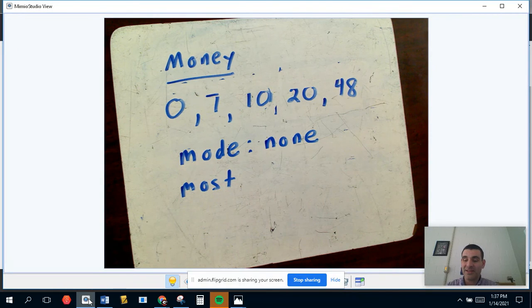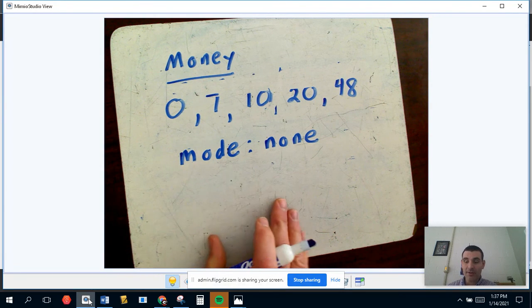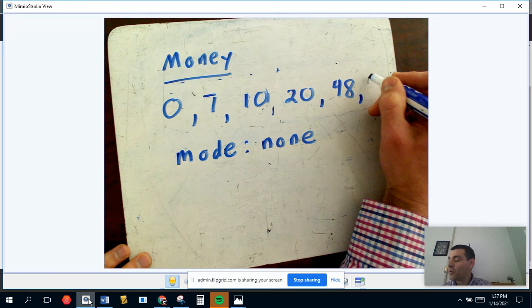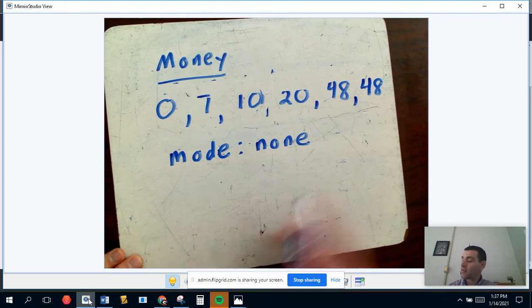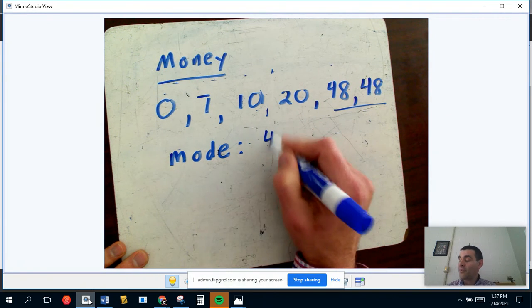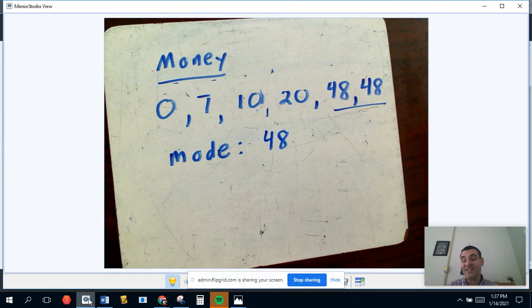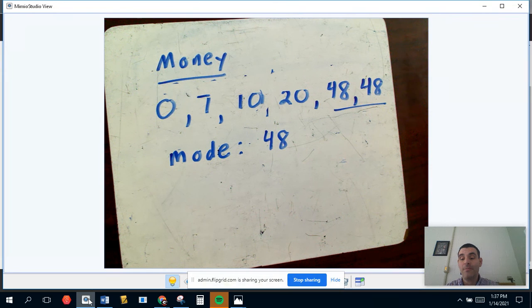Occasionally, you'll find a book that says that they're all a mode, which is kind of silly, I think, but there is no mode in this situation. If, however, a 6th person joined in and had $48, clearly 48 would be the mode. It's the one that shows up the most. 48 shows up twice. Every other datum shows up exactly once. So 48 would be your mode.